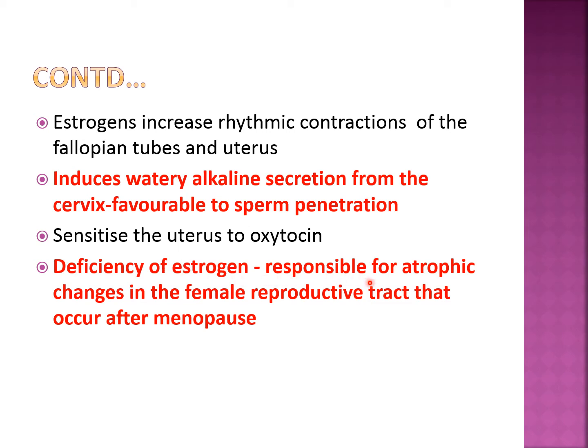Deficiency of estrogen, as I told you, is responsible for atrophic changes or dryness in the female reproductive tract that occurs after menopause. So one of the symptoms of menopause is urogenital atrophy.